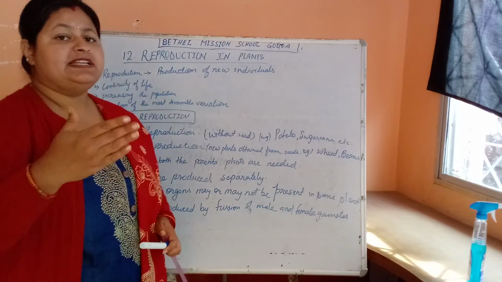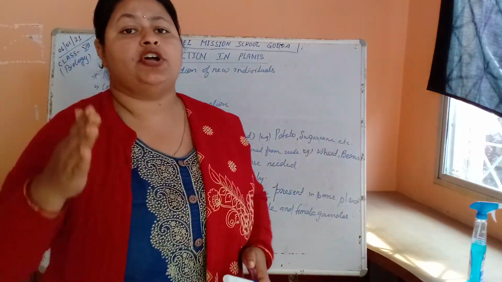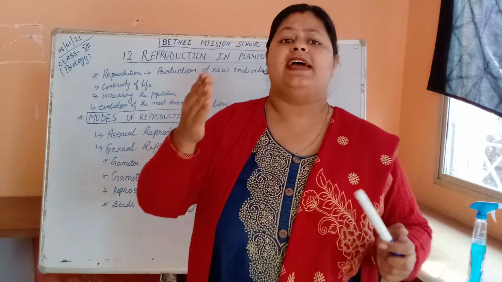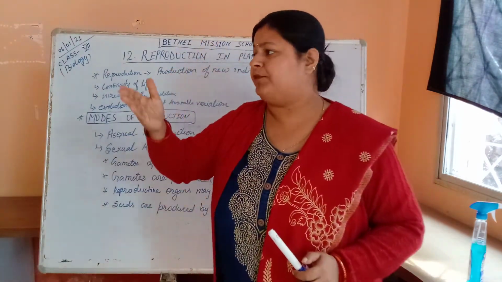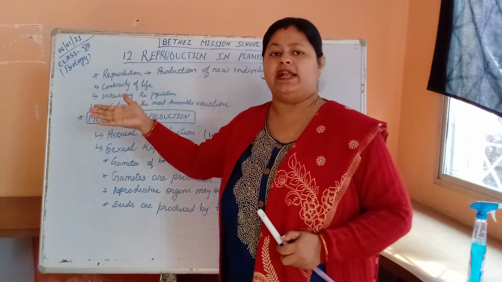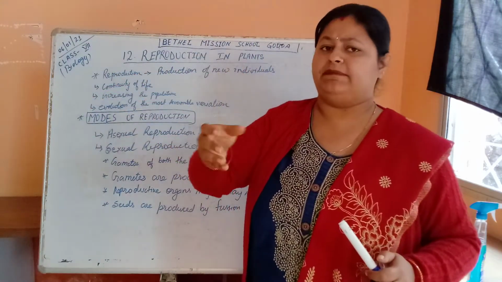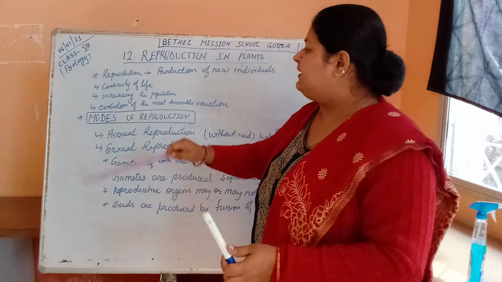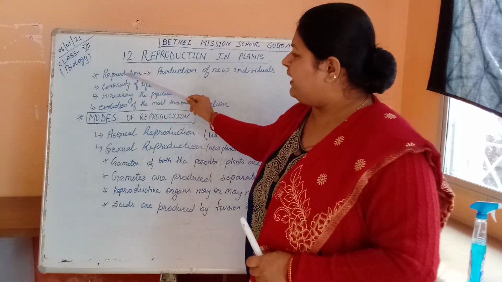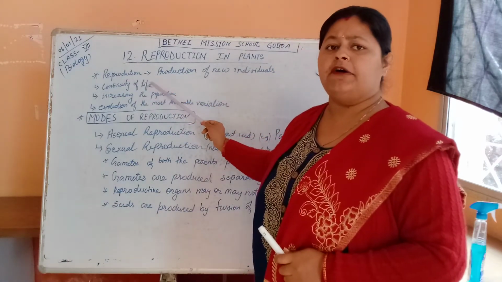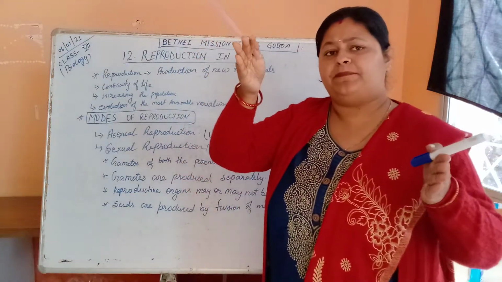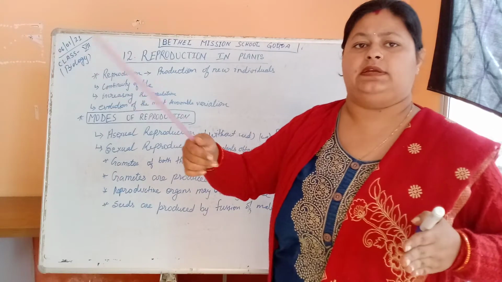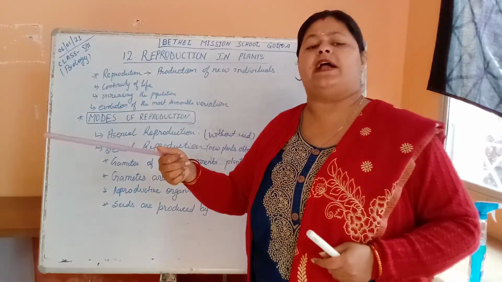Why is reproduction very important for life, as food is important, water is important? Reproduction is very much important in the life of any living being, because reproduction helps in the continuity of life. Suppose you stop growing the rose plant, what will happen?